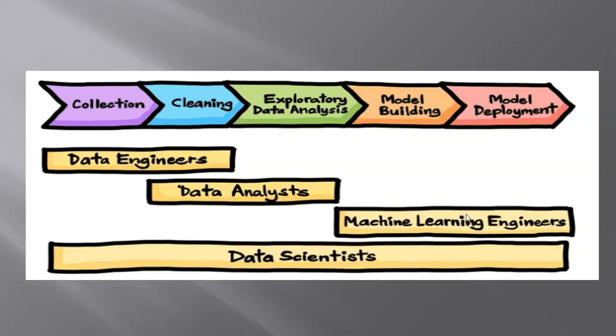As a data scientist, you have to do all the jobs together. You have to work like a data engineer, collecting the data and cleaning it. You have to work like a data analyst and do EDA. And you have to work like a machine learning engineer, building the model and deploying the model. That is the whole data scientist work process.